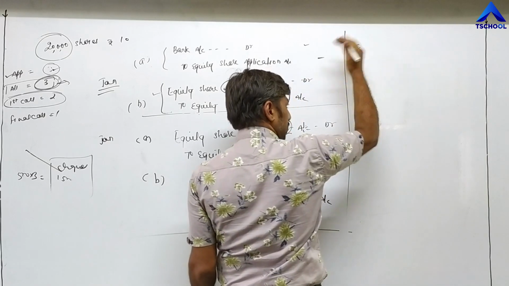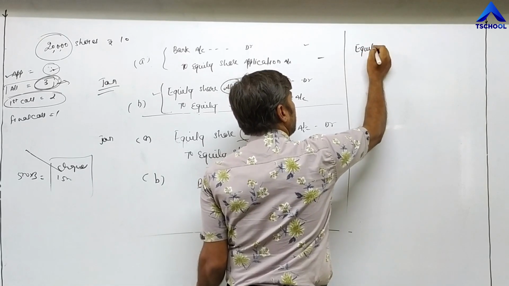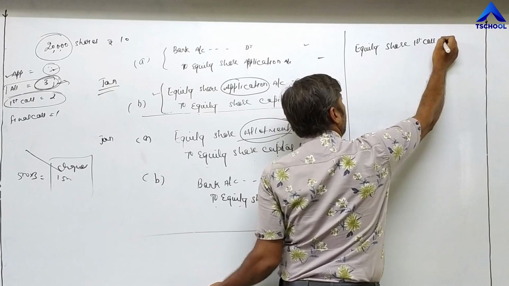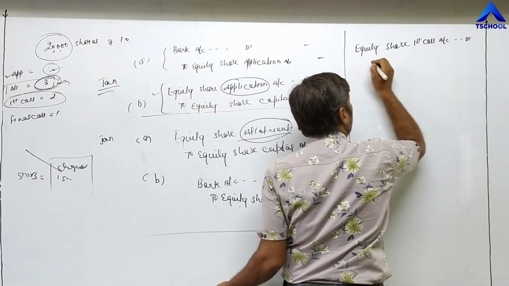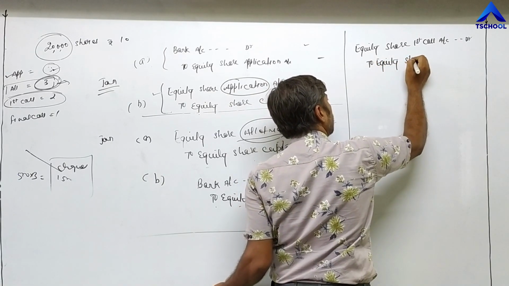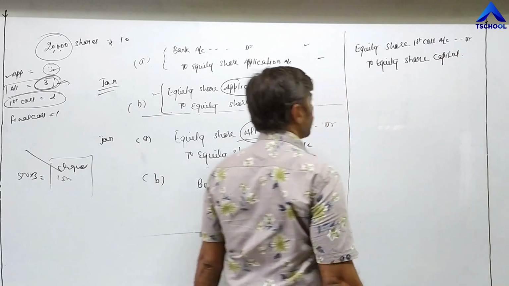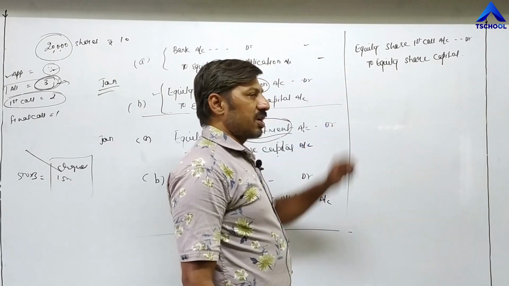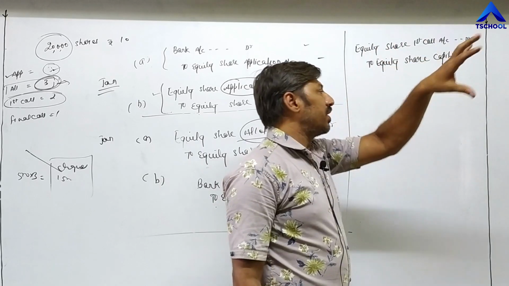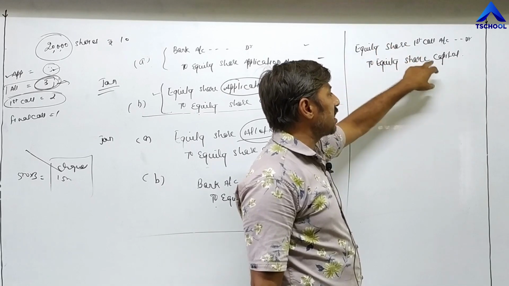Here I am writing the entry for the third installment, meaning the fifth entry: equity share first call account debit to equity share capital. This entry is passed by the company in advance. In advance means this and this amount we have to receive from different shareholders. Equity share first call we have to receive from different shareholders. That's why this entry is passed in the capital account.